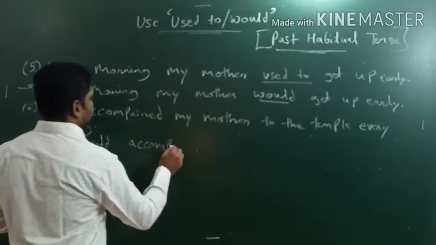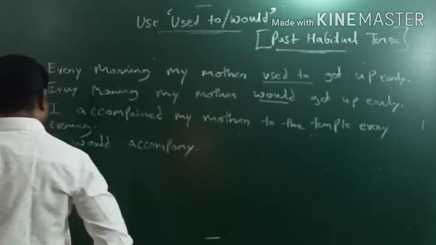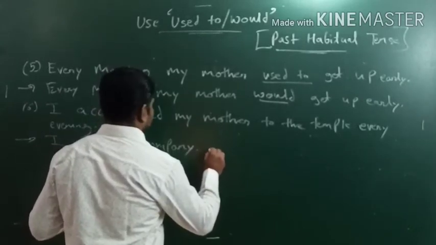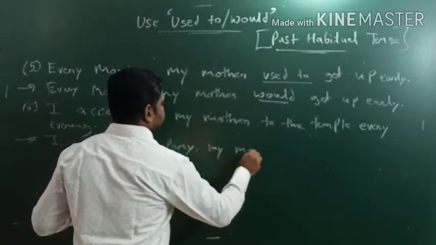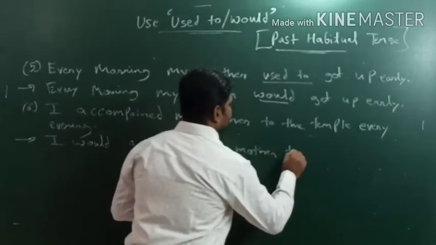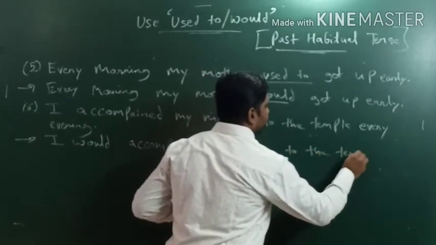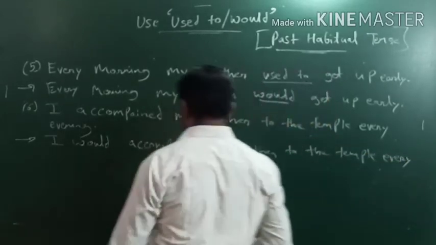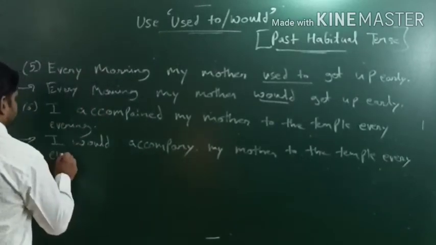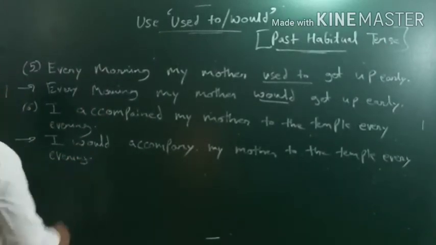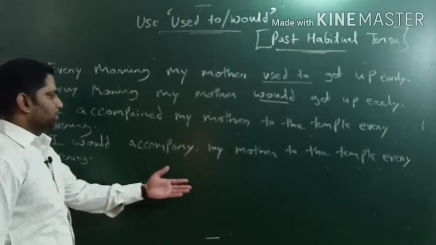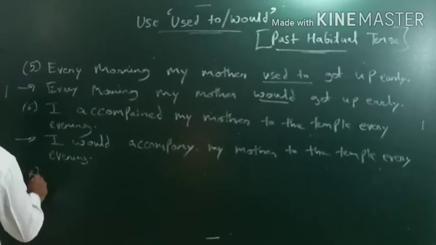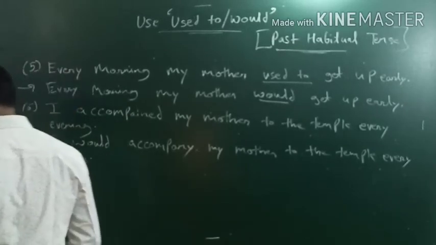I would accompany my mother to the temple every evening. Okay, so I would accompany my mother to the temple every evening. So like this we will construct the sentence. Let's check out some more examples. कुछ और examples लिखते हैं.